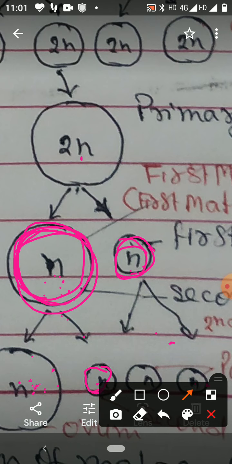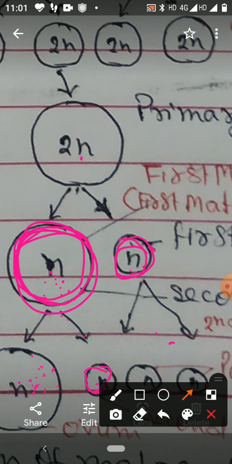But this second maturation division is completed when egg has come in the fallopian tube, because when it is in the secondary oocyte, then at that time the follicles get enlarged.